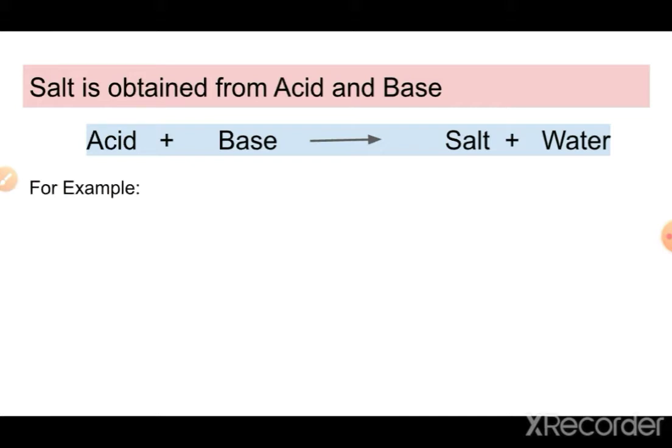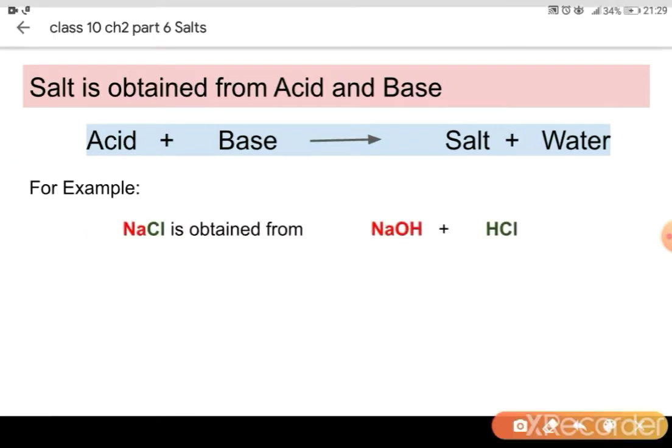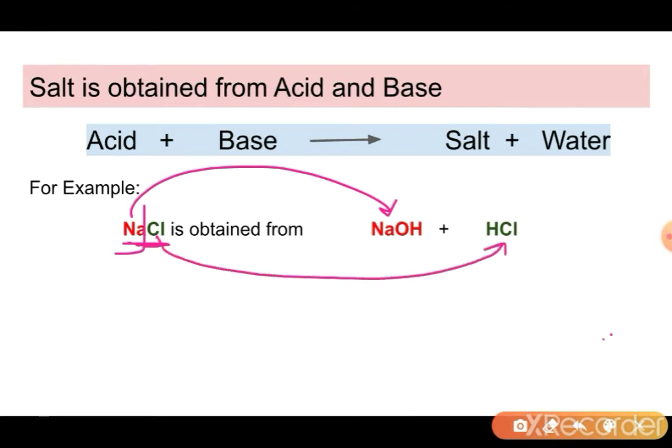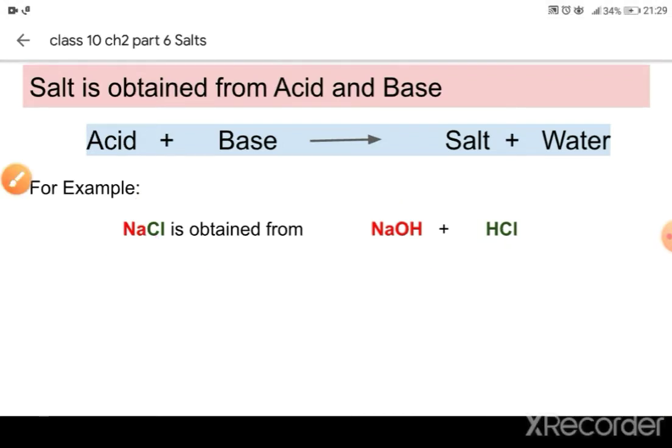For example, NaCl is obtained from a base NaOH and an acid HCl. So Na is a cation. In the NaCl formula, the Na is the cation. This Na is obtained from a base, the cation, and the anion is obtained from the acid. This is how we will categorize.